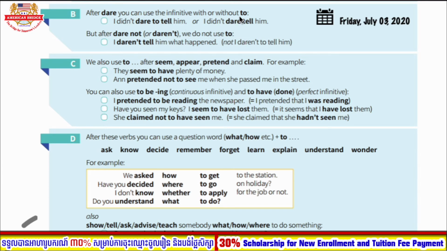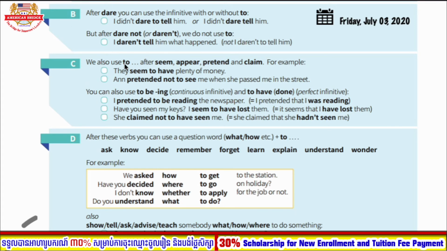The word dare is used plus to. However, the word dare is a very old verb. It does not mostly appear in your book. It is a very old grammar structure. So I didn't dare to tell him, or I didn't dare tell him. But after the negative, we do not use to. I dare tell him what happened. So this one is not important because it is a very old grammar structure.